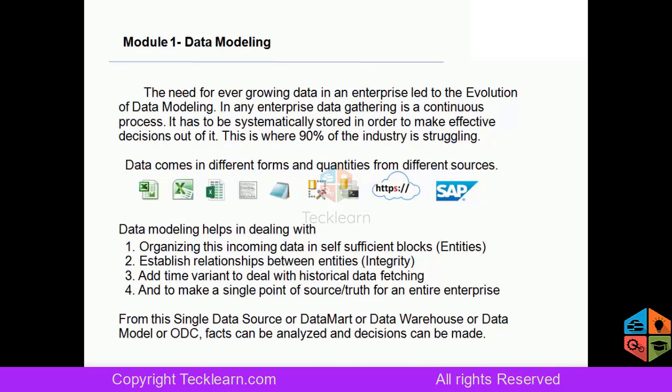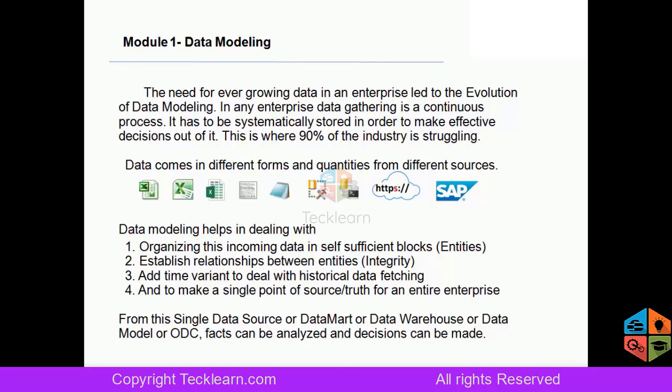Now, in any enterprise, data gathering is a continuous process. Irrespective of what form or what location the data is coming from or the data is in, we have to process it and store it. So this need for ever-growing data has led to the evolution of data modeling.